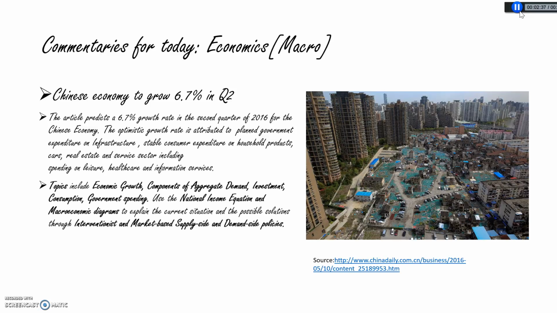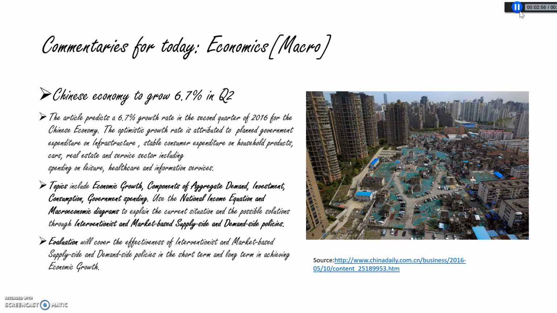Topics include economic growth, components of aggregate demand, investment, consumption, and government spending. Use the national income equation and macroeconomic diagrams to explain the current situation and possible solutions through interventionist and market-based supply side and demand side policies. Evaluation will cover the effectiveness of interventionist and market-based supply side and demand side policies in short term and long term in achieving economic growth.